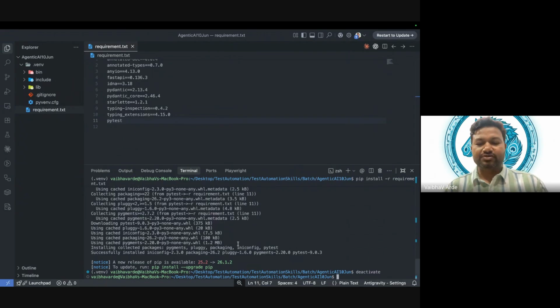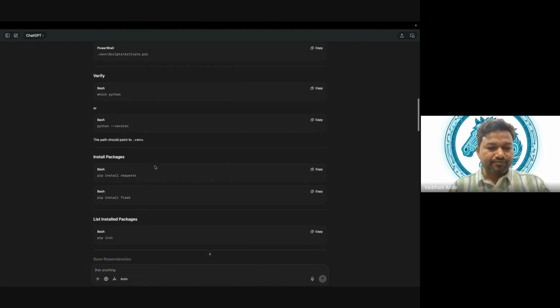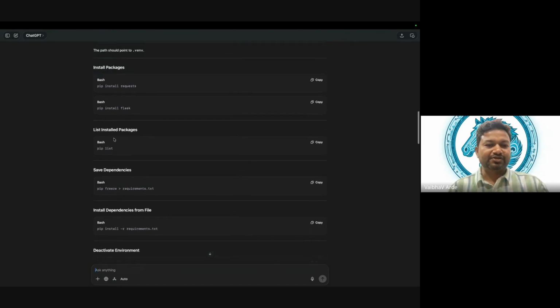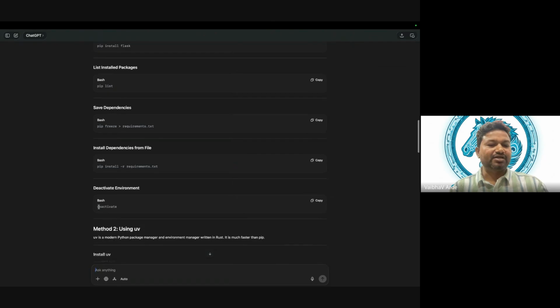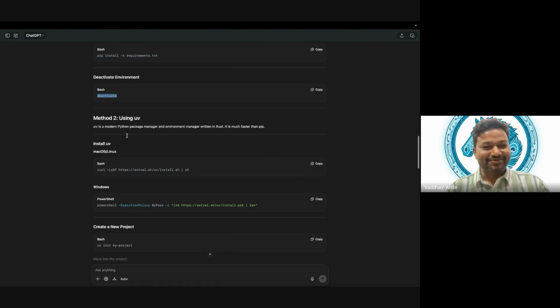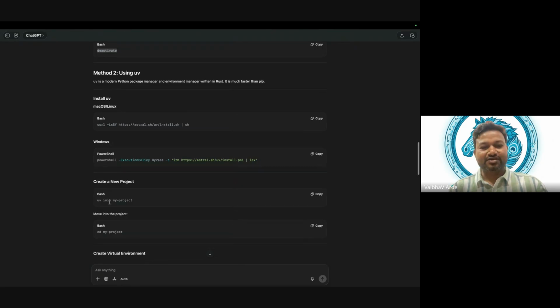So let's move ahead. This is the old approach. Everything is clear, very good. Now we will go ahead with UV. So let's talk about UV. These all things are there: pip install requests and all, pip freeze to requirement.txt, install from requirement.txt, and finally we deactivate it. Believe me, I know what topics to teach you. Let's move ahead and install UV.